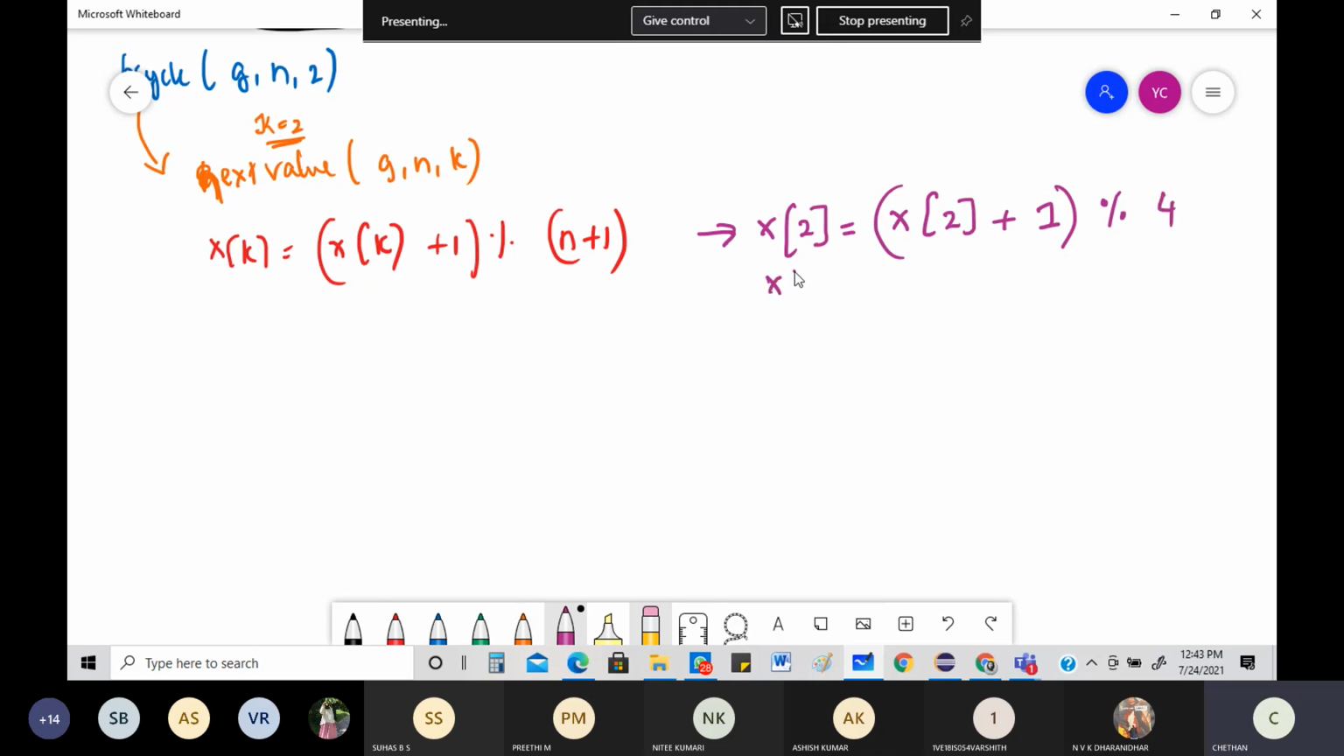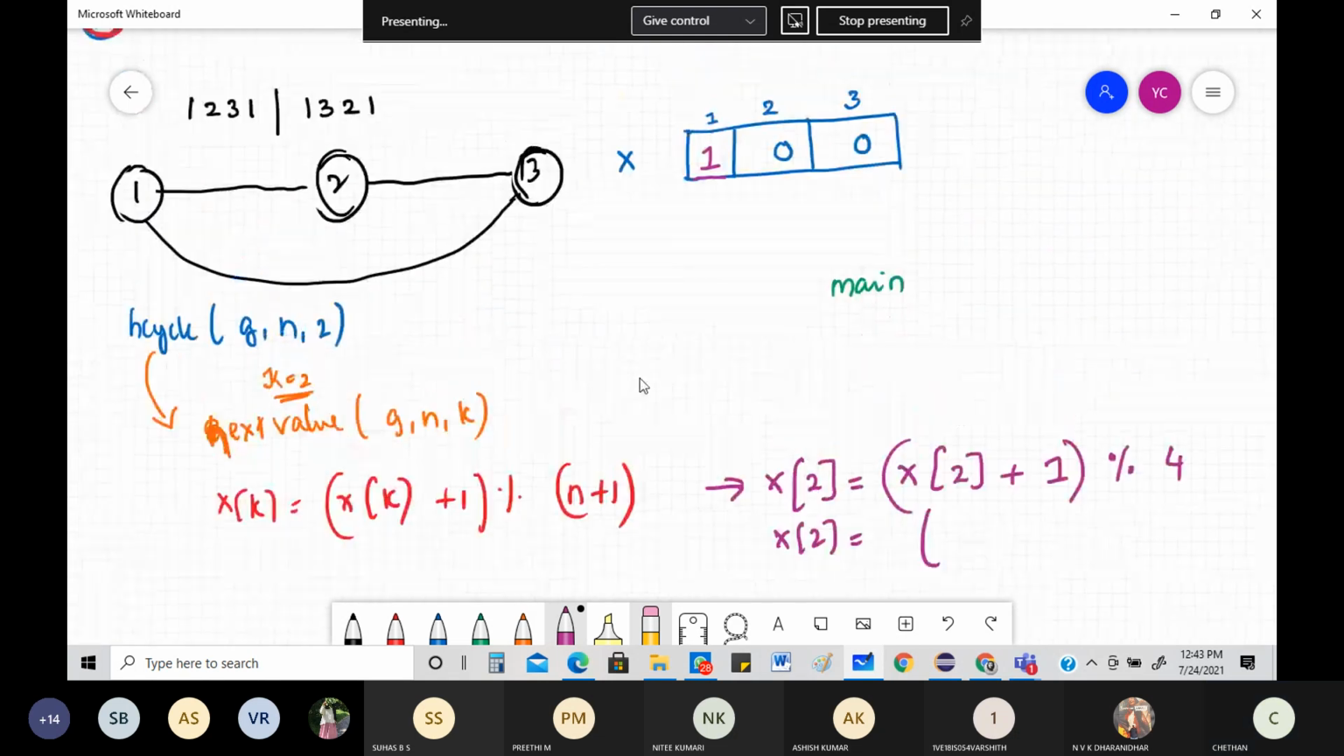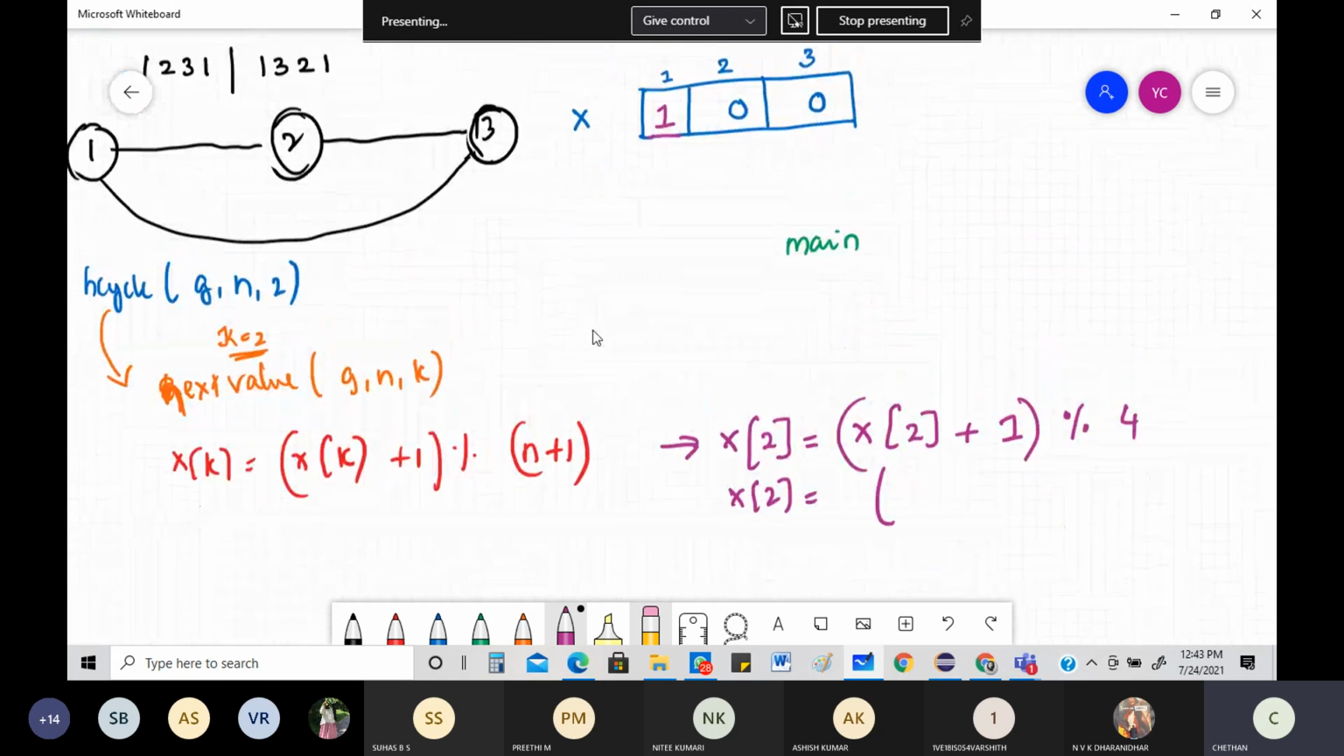Can I write this again? X of 2 is equal to, what is x of 2? Let me go back and check. On top I would have written the x values, right? So what is x of 2? Let me go back. Check. X of 2 is nothing but equal to 0.